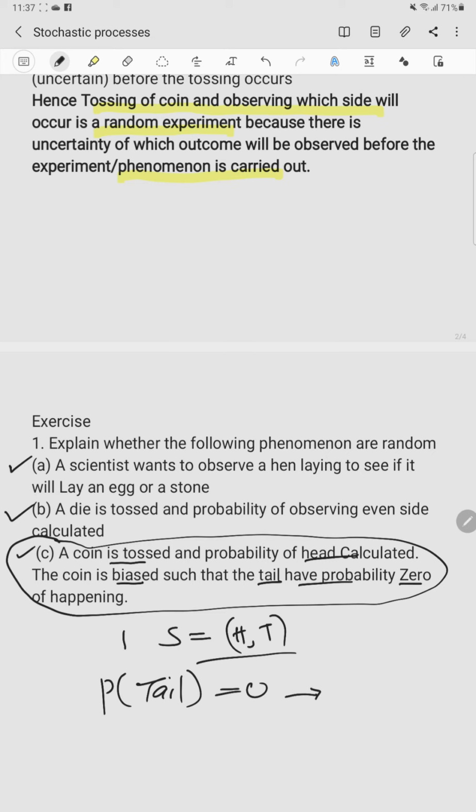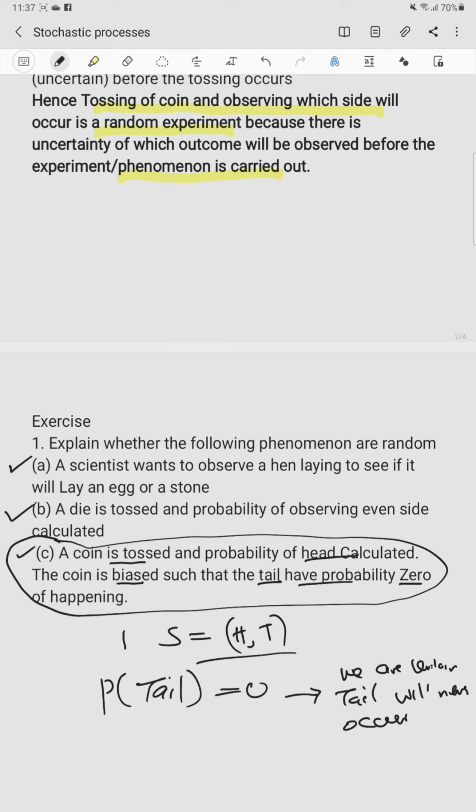What does this mean? It means we are certain a tail will never occur. Whenever we do this experiment, a tail will never occur because we are told the probability of a tail occurring is 0.